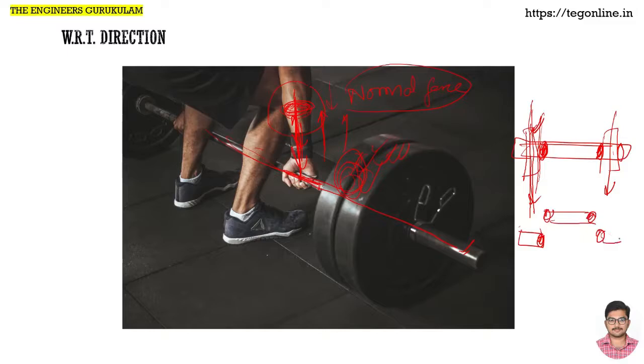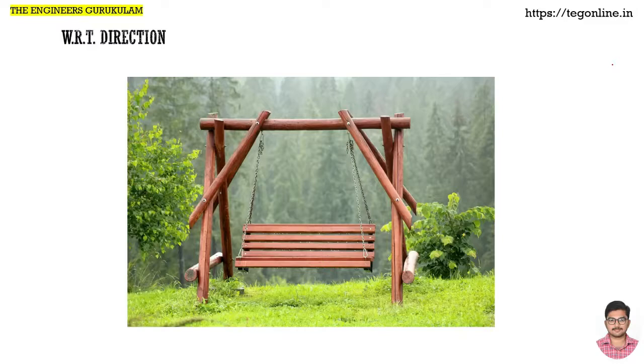So the load of these weights on the shaft is shear load. Now you might have got what is normal load and shear load, right? With respect to direction.